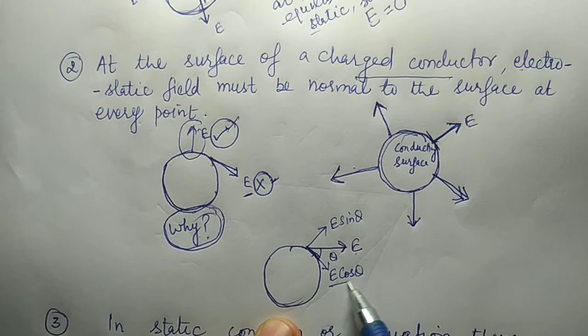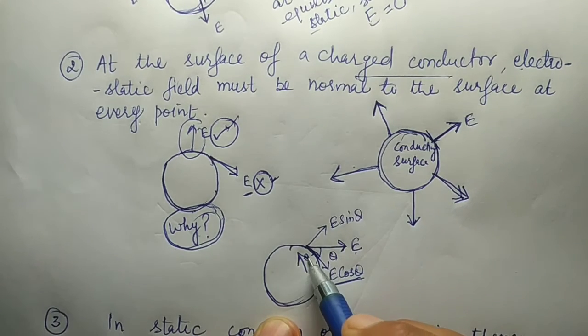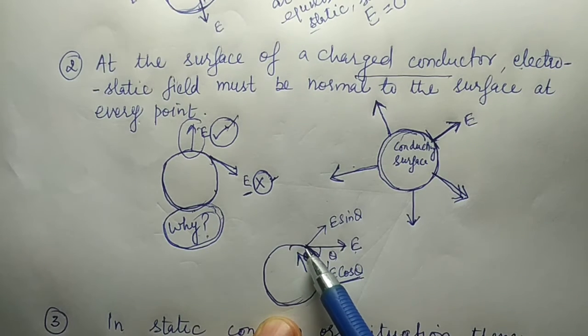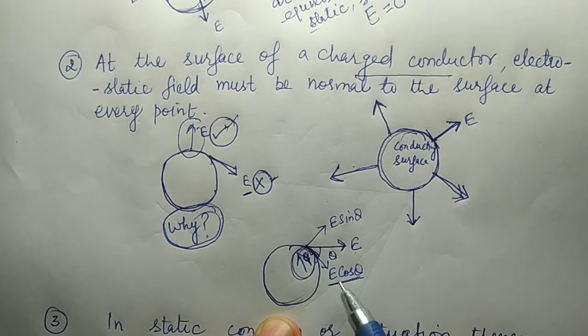Again, this electric field which is along the surface will make the electrons inside the conductor move in the opposite direction. By the movement of these electrons, the electric field along this direction is reduced.